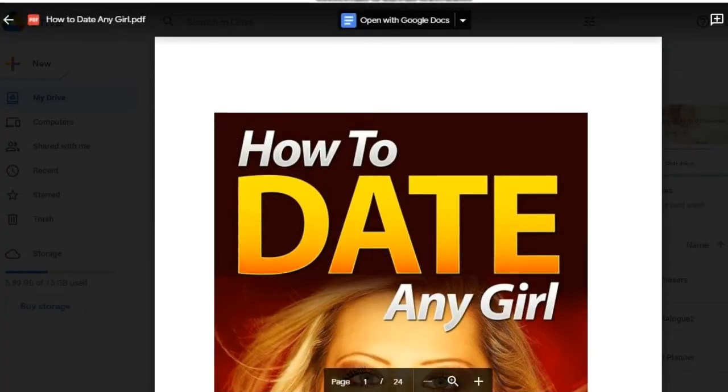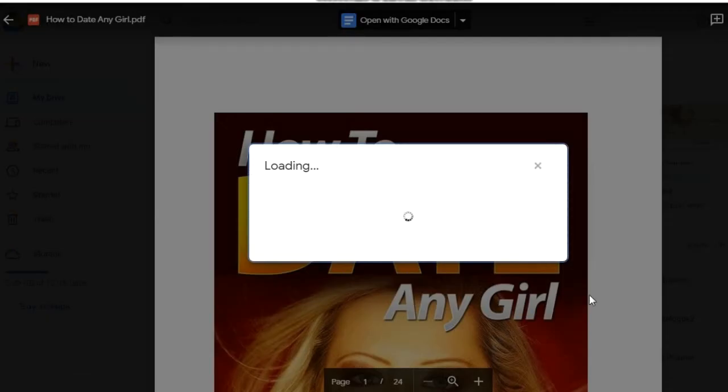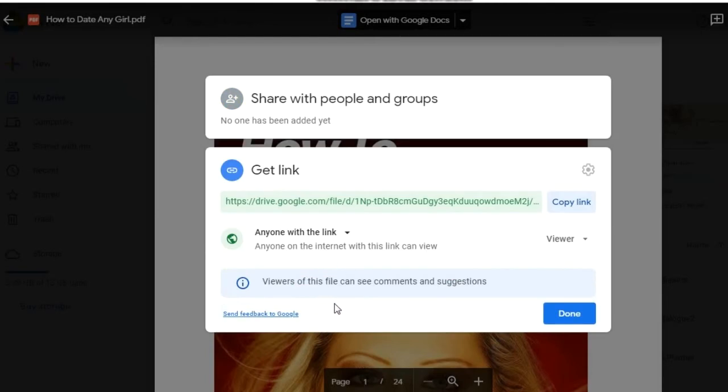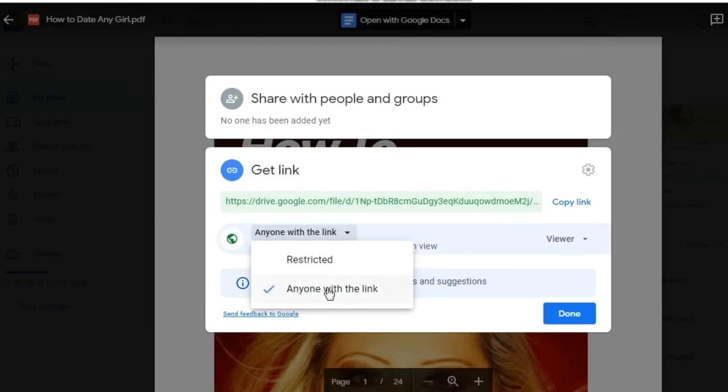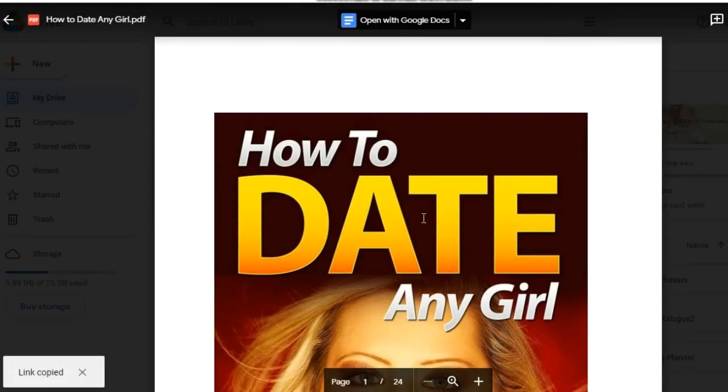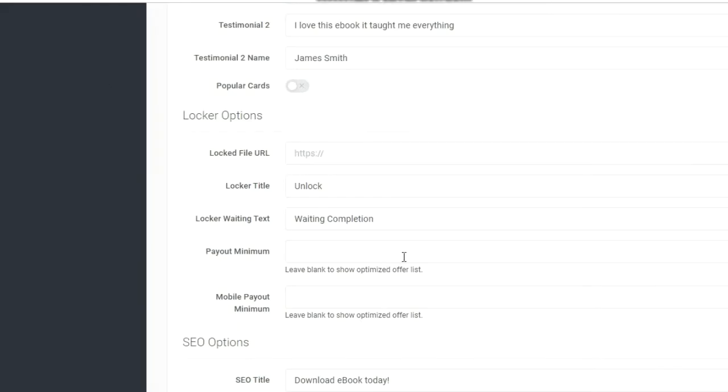Click on this file, click here, click on share. Here you have to change it. Okay, change it to anyone with the link, and then copy the link. Done. Just paste that link in this place.